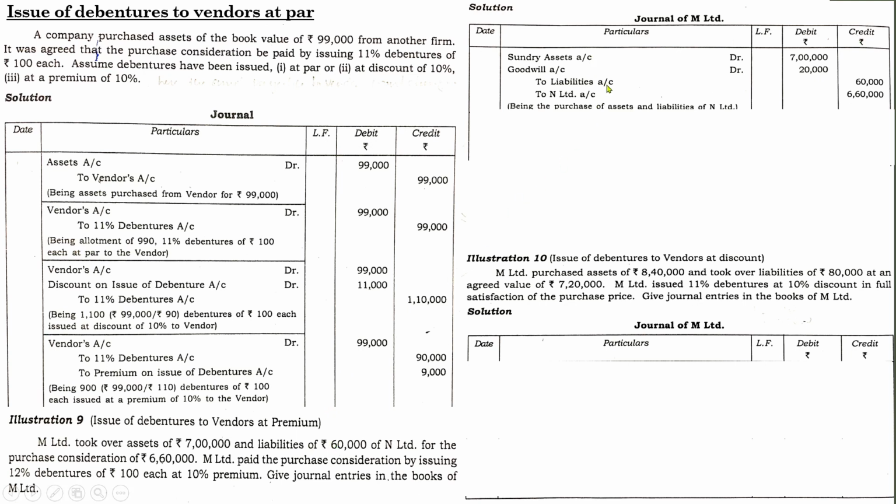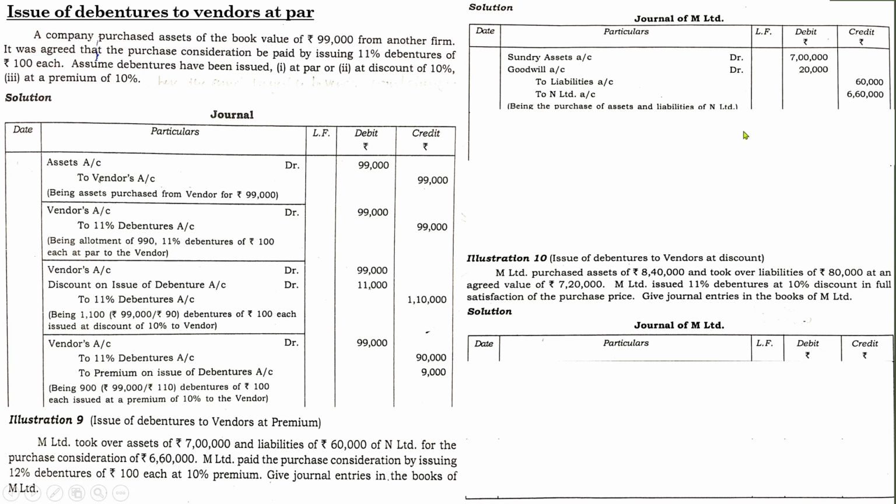So this is the entry for purchasing the assets. Next, M Limited pays the purchase consideration by issuing 12% debentures of 100 each at 10% premium. So you have to pass the entry for the premium situation. We have dealt with the premium situation before, so it will be like this.